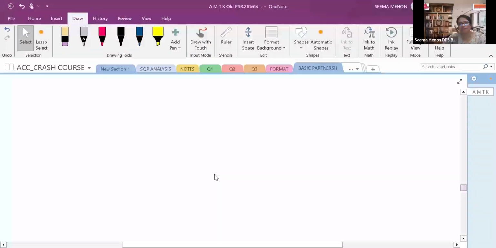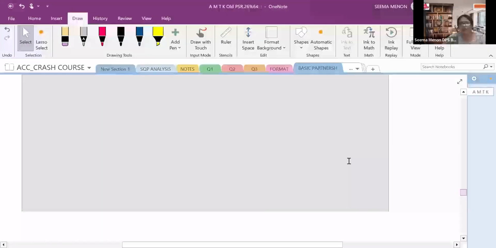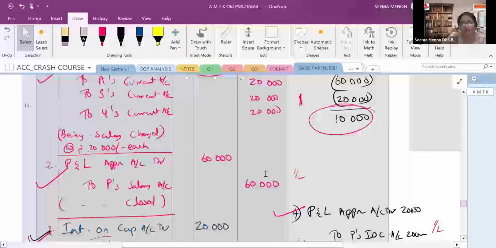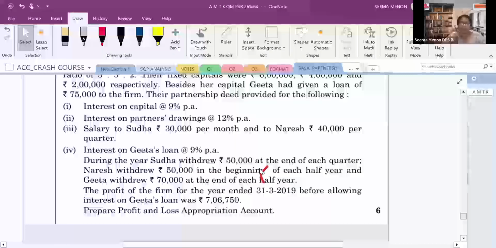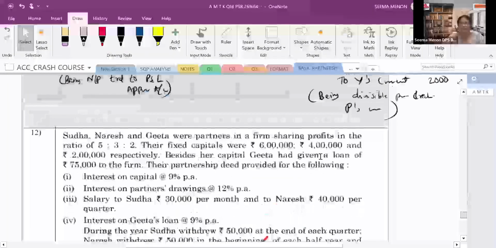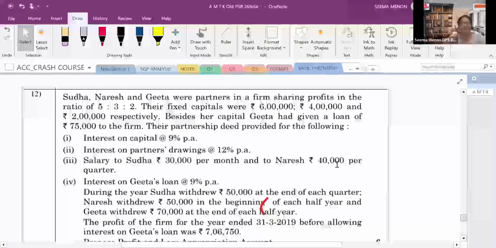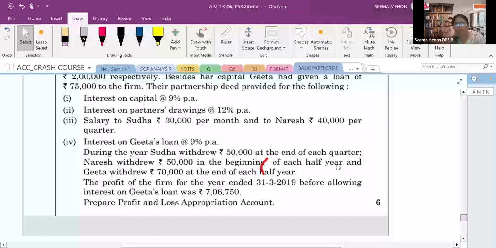After that, we moved ahead and solved one more question, which one? Passing the journal entry. Now we are going into another question. What is our next question? Let's see that. This is also preparing profit and loss appropriation account. This is comparatively easy, but you can see this is a 6 marker question. It's very easy actually, but students made problems in the last adjustment.